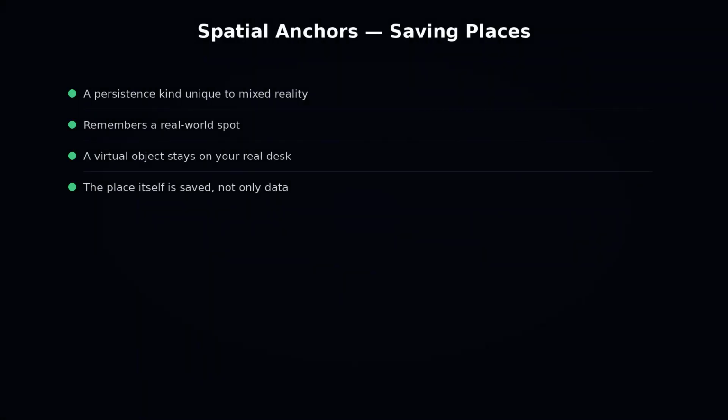There is one kind of persistence unique to mixed reality. Spatial anchors. A spatial anchor remembers a real-world spot, so a virtual object you placed on your real desk is still on that desk when you come back, even days later. Quest saves these anchors for you. You will use them in the mixed reality module. For now, just know that the place itself can be saved, not only the data.